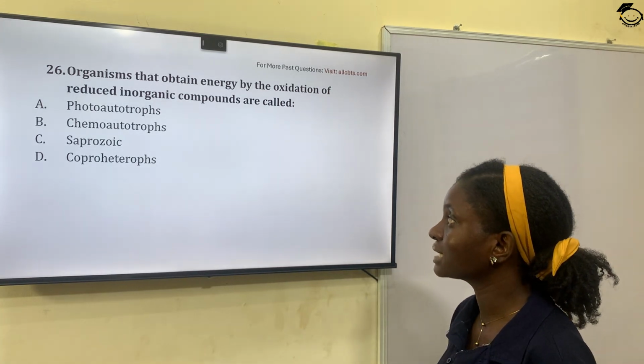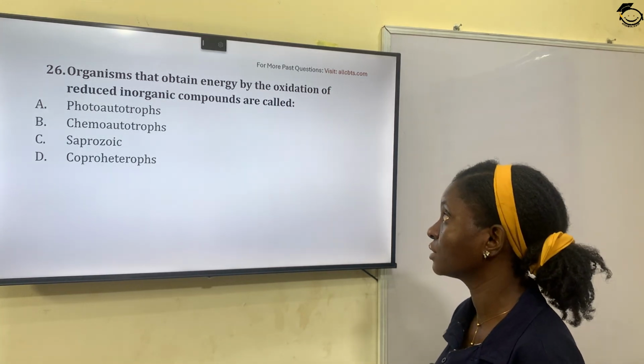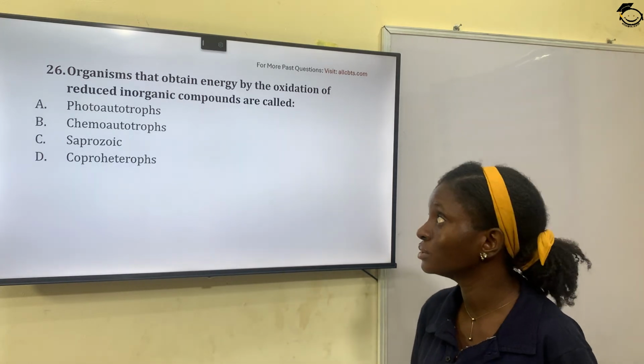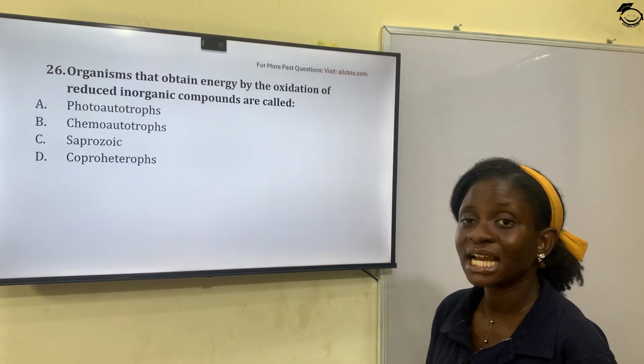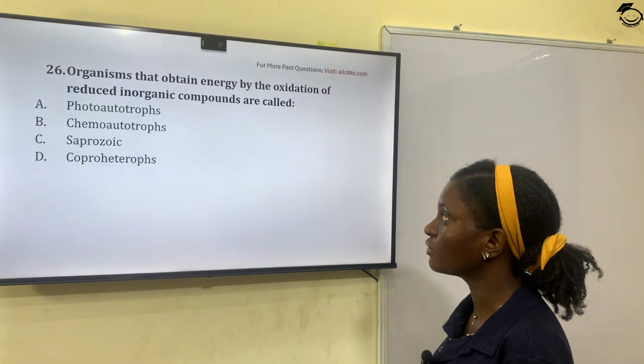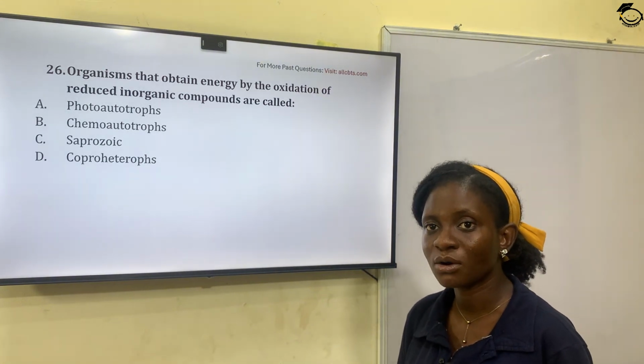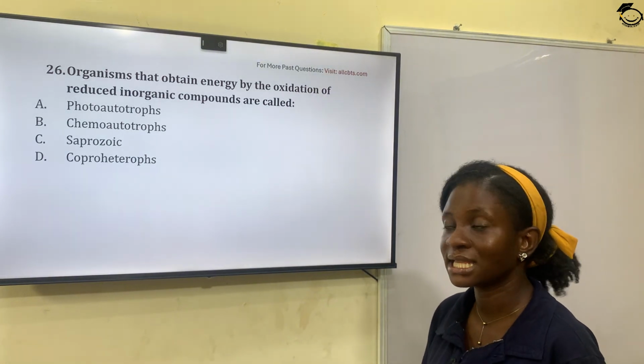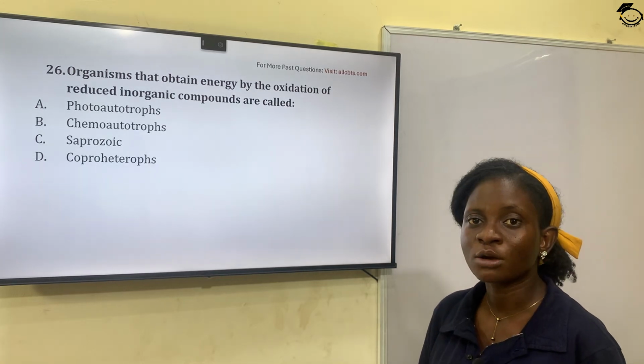So the correct answer is chemoautotrophs. These organisms make their food by obtaining energy from the oxidation of reduced inorganic compounds. So the correct answer is chemoautotrophs, option B.